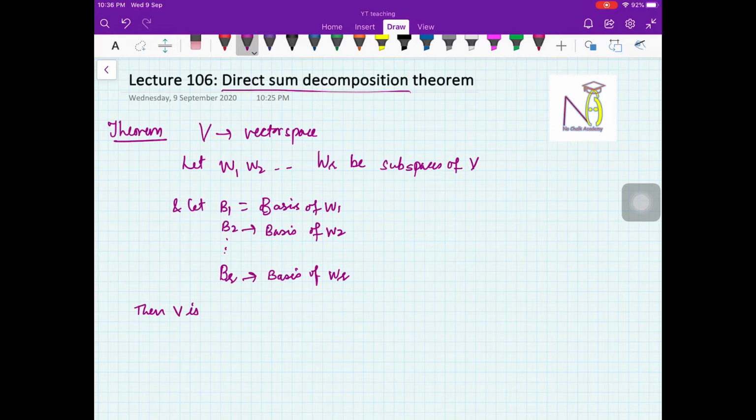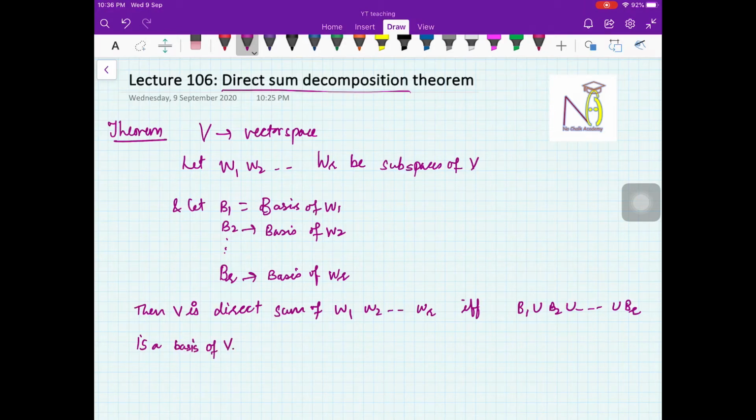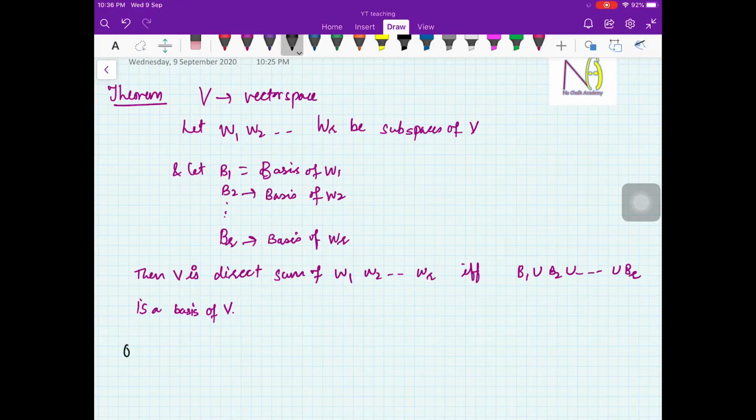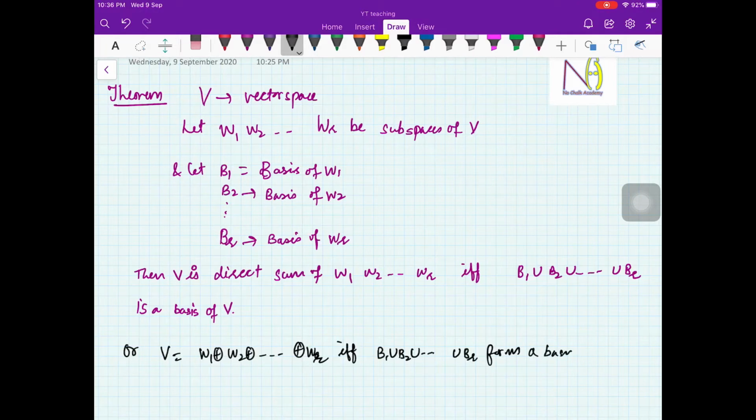Then V is the direct sum of W1, W2, up to WR if and only if B1 union B2 union so on up to BR is a basis of V.